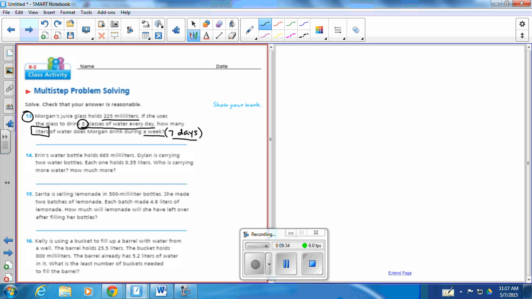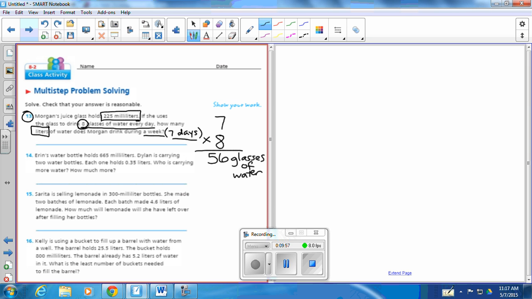And how many is she drinking each day? 8. So if she's drinking 7 days and she's drinking 8 glasses each of those days, how many glasses of water total is she drinking? Okay, so she's drinking 56 glasses of water.